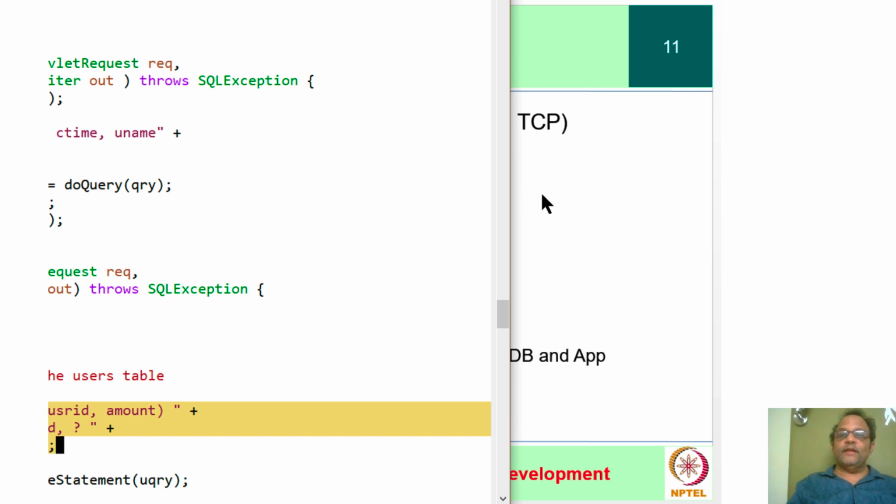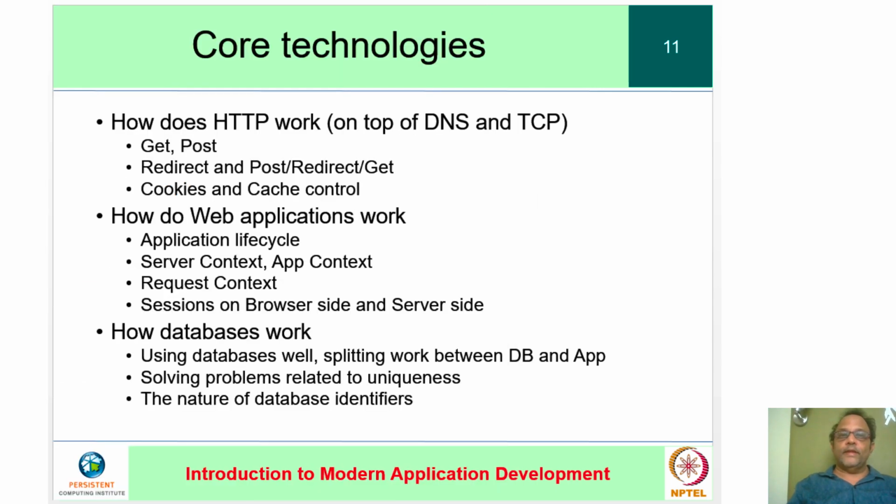Using databases well is something that is not well understood among programmers, and you could sort of distinguish yourself by learning those things well.